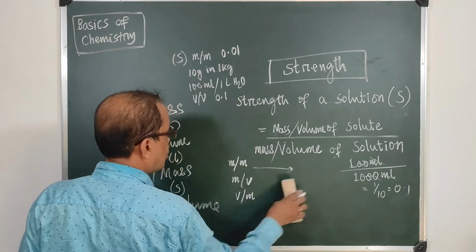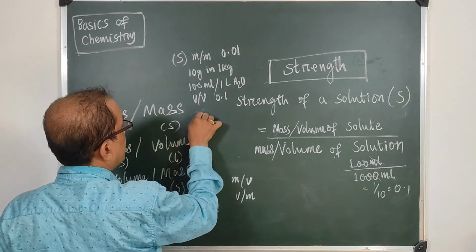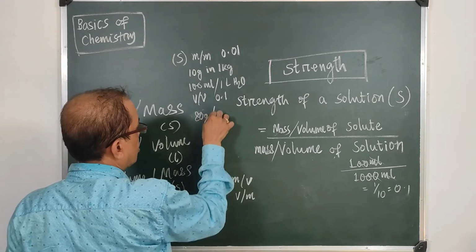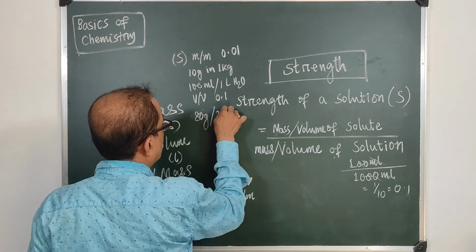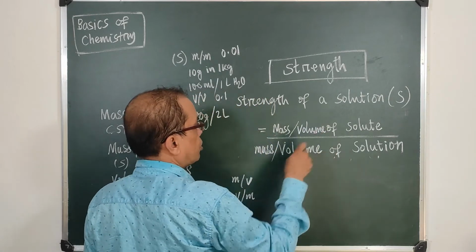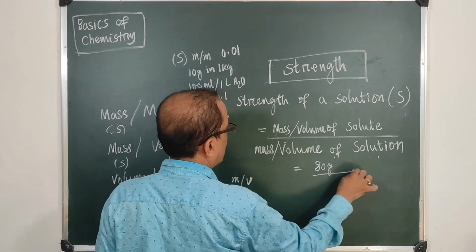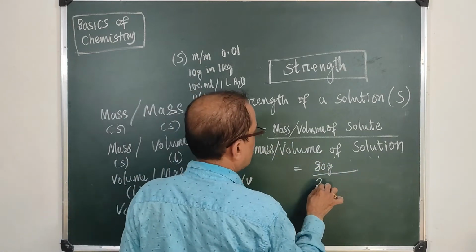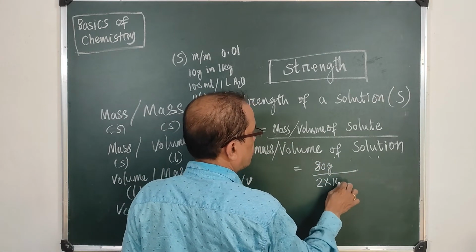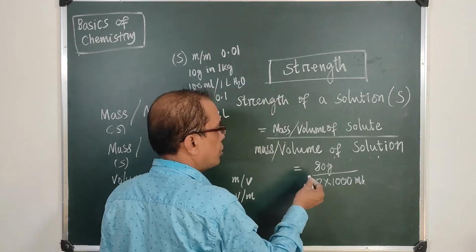Suppose you have the other two cases. There are 80 grams of sugar in 2 liters of solution. So now the mass of solute is 80 grams and the volume of the solution is 2 liters, so 2 into 1000 milliliters.